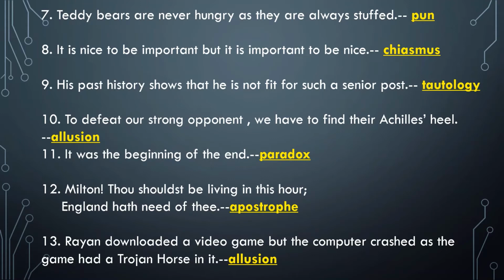The 10th sentence. To defeat our strong opponent, we have to find their Achilles heel. This is allusion as there is a reference to the Greek mythology where the character of Achilles had no weakness except for his heel. So that was his vulnerable point. He was killed in a battle by an arrow which had struck him right in that vulnerable point.